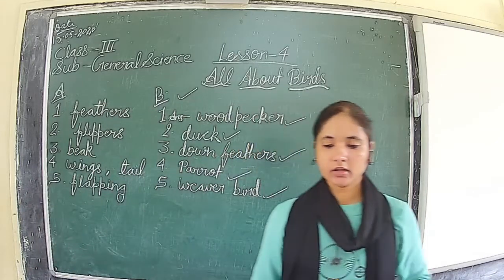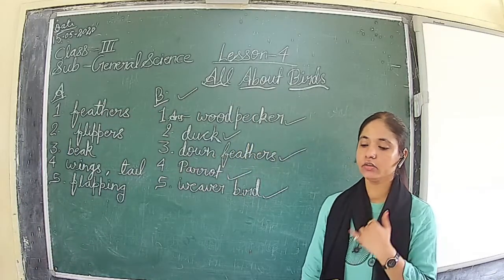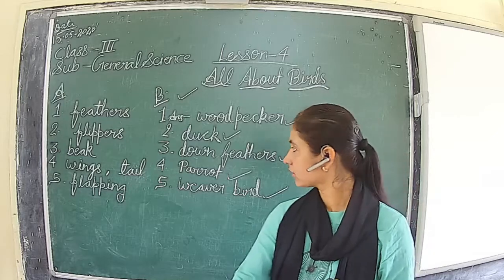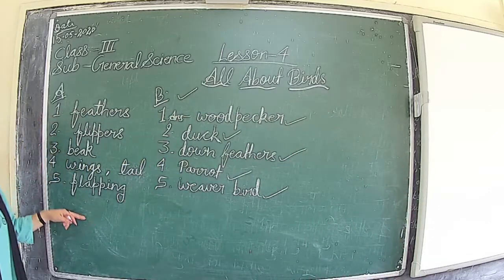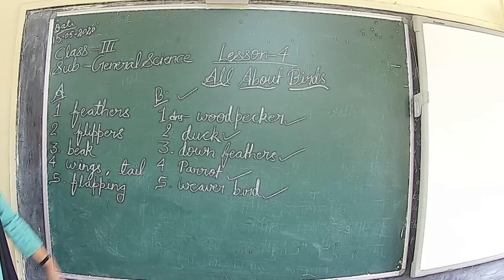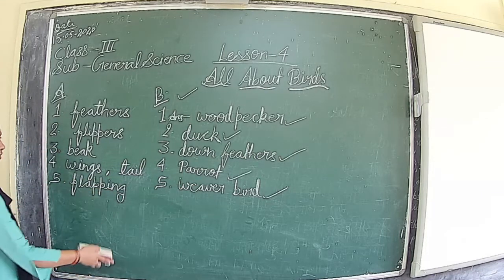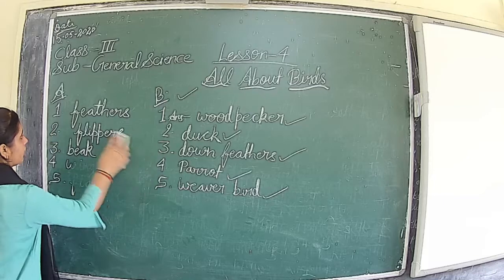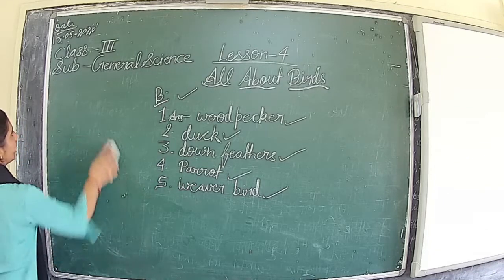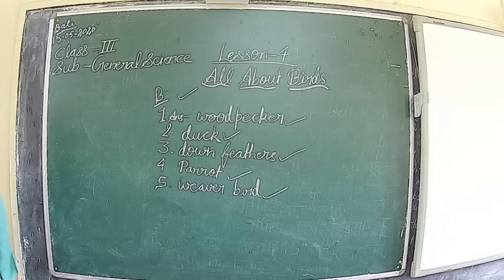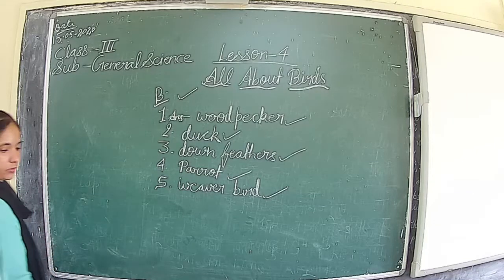Next is match the following. Fill in the blanks and pick the right answer are done. Now match the following with the correct options.